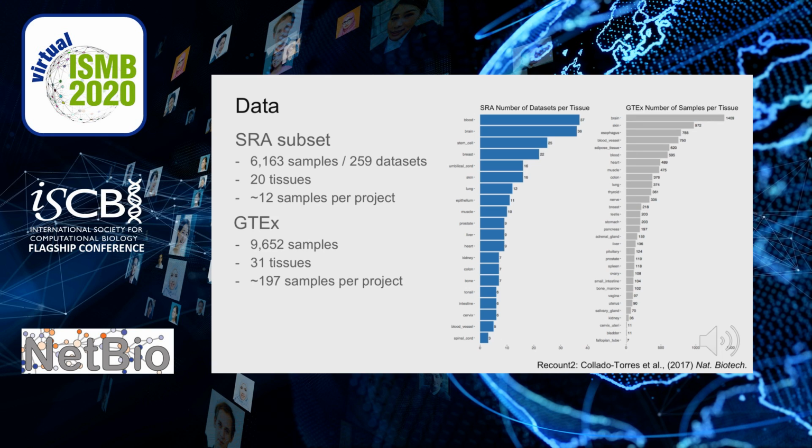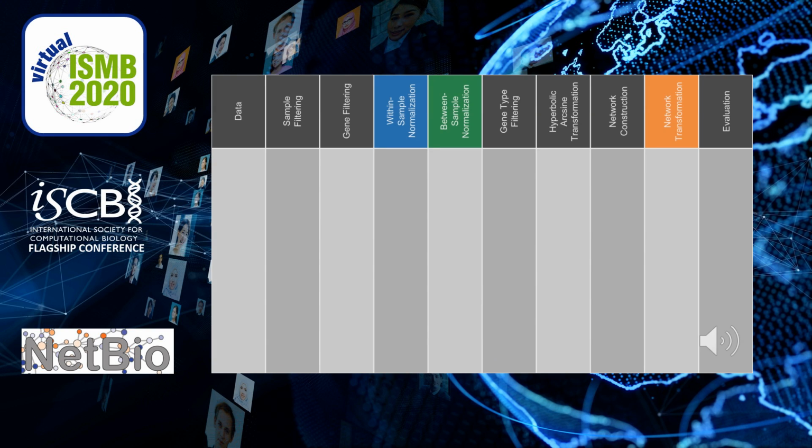In addition to this data corpus from many different labs, I also downloaded available GTEx datasets for robust comparisons on a large, high-quality, more homogeneous corpus. In total, I collected almost 16,000 samples from 38 tissues.